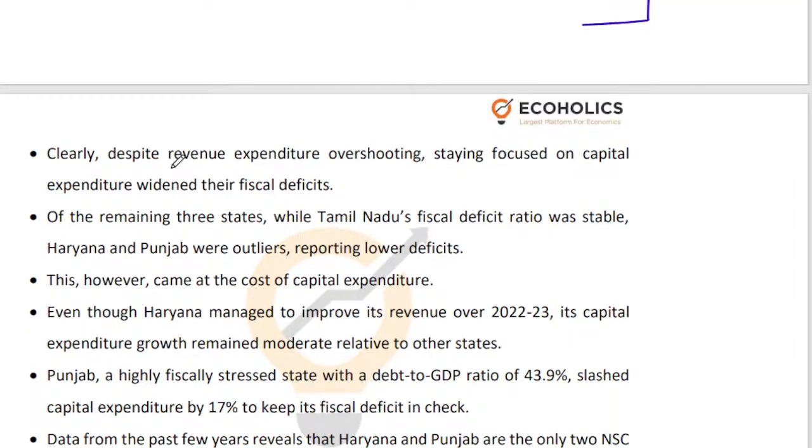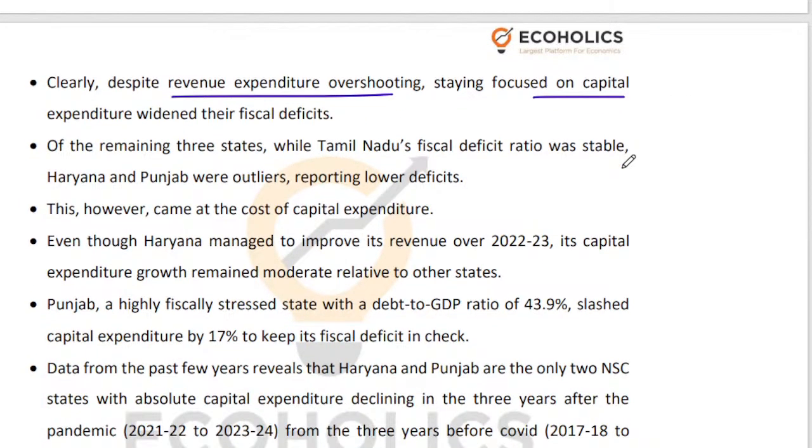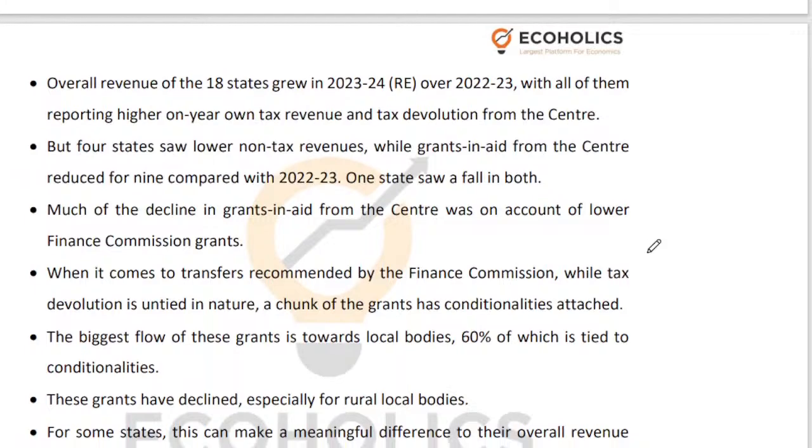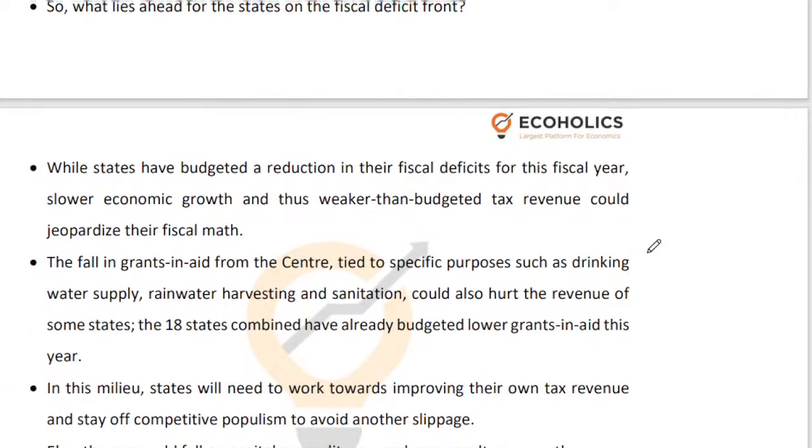So revenue expenditure has overshot because of subsidies. Staying focused on capital expenditure is good, but because they did not compromise on capital expenditure, they did not compromise on revenue expenditure, you see that their borrowing requirement has gone up, right? Now there is a state-wise analysis that is done over here. Okay. Now what is the conclusion?